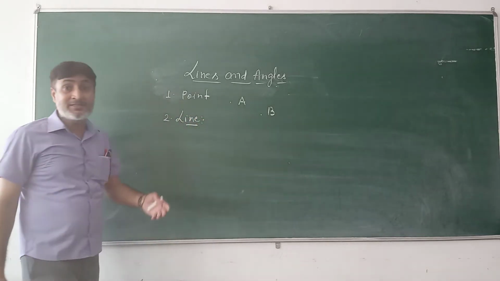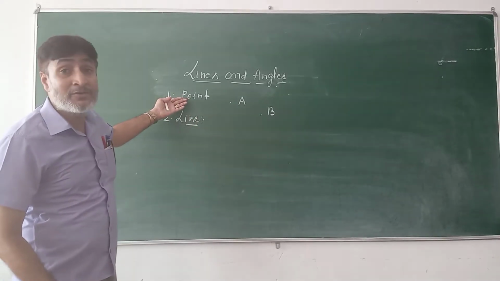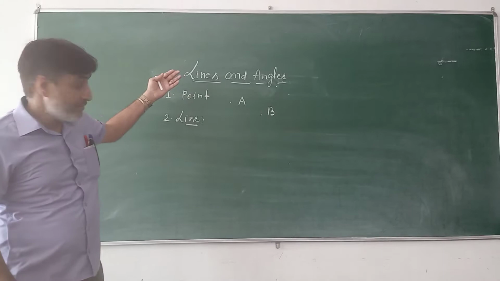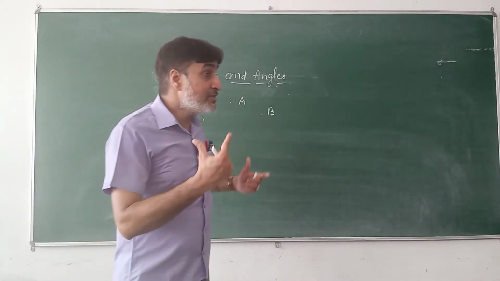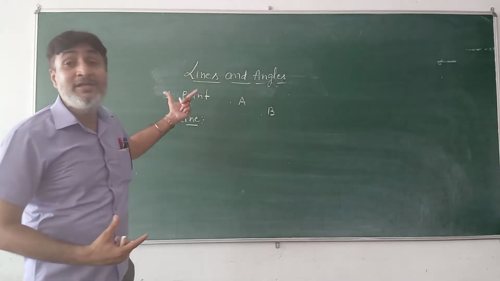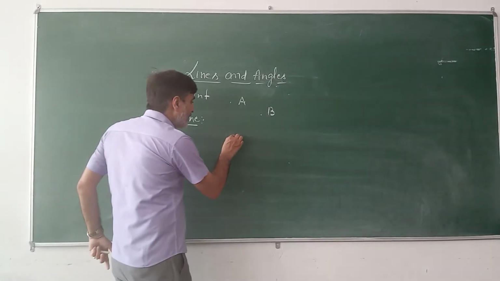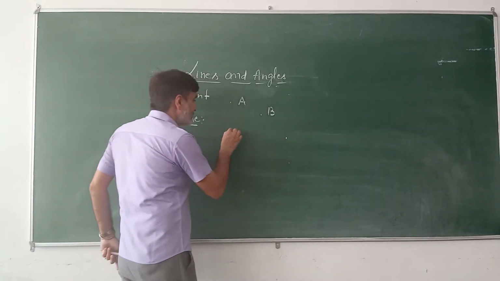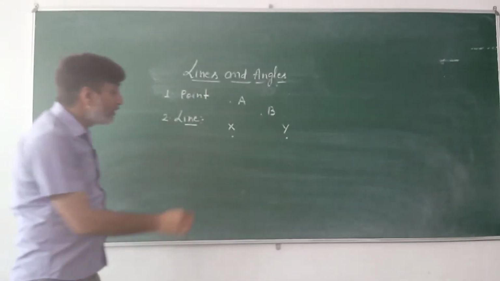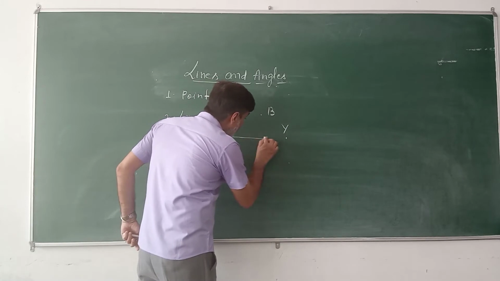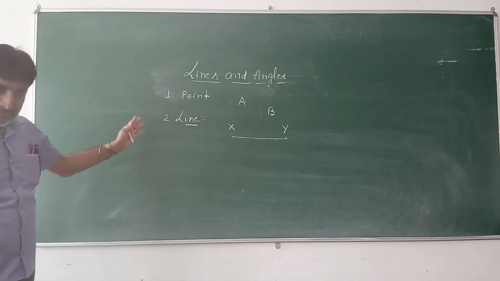Just see here, students, how we can relate this line with this first basic concept, point. A line is a geometrical figure which is made by joining two points in a plane. For example, here we have these 2 points X and Y in a plane. When we join these 2 points, this geometrical figure which we obtained is called a line.